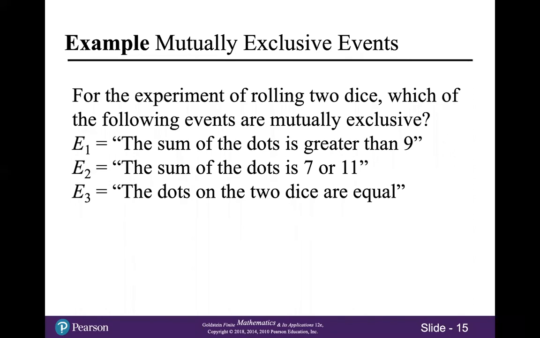So again, I'm going to ask you to pause the video, think about this. Here's a hint. You want to think about, are E1 and E2 mutually exclusive? Are E2 and E3 mutually exclusive? And finally, are E1 and E3 mutually exclusive?